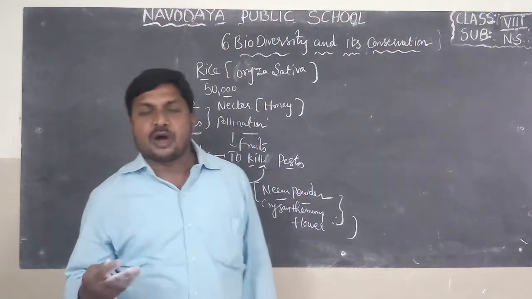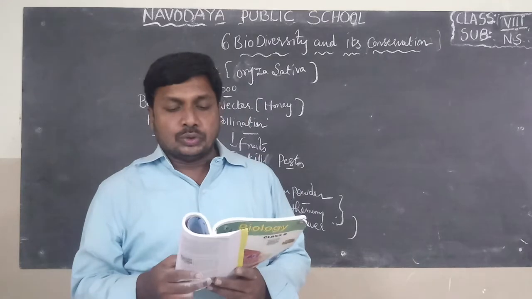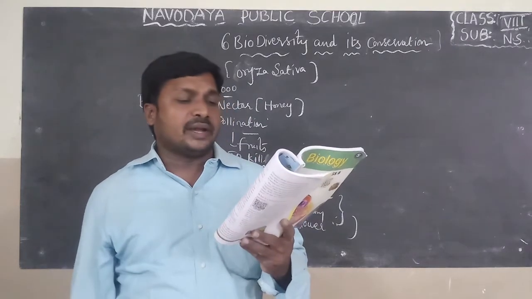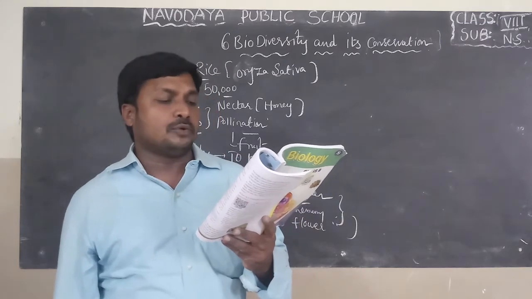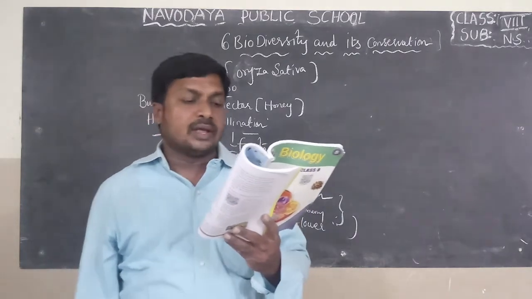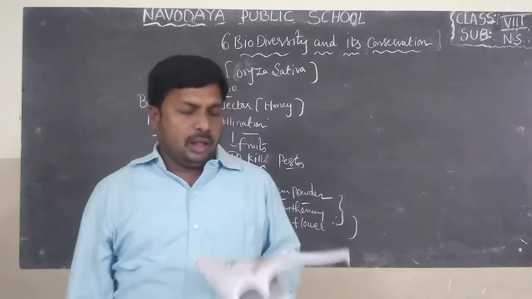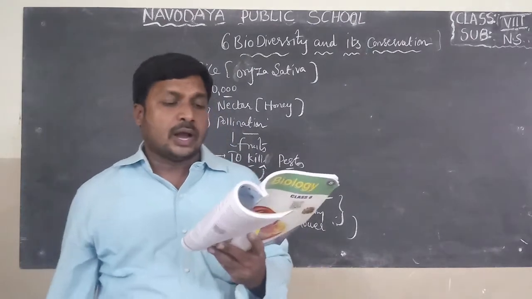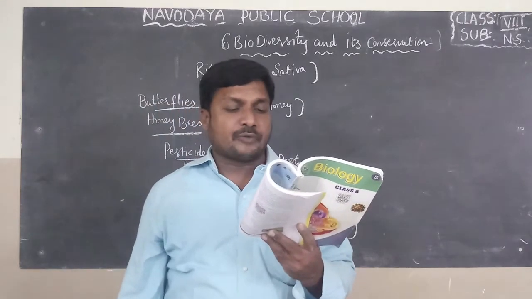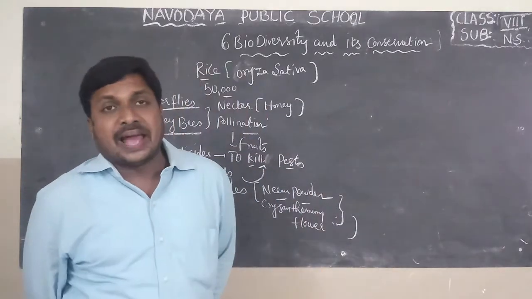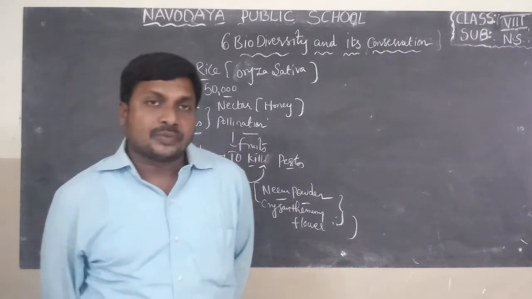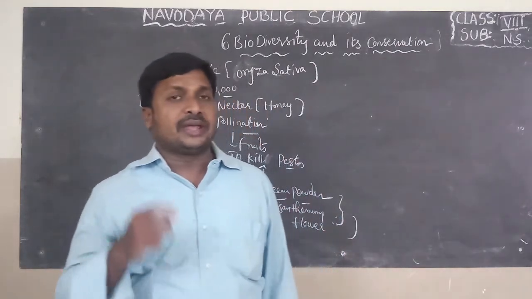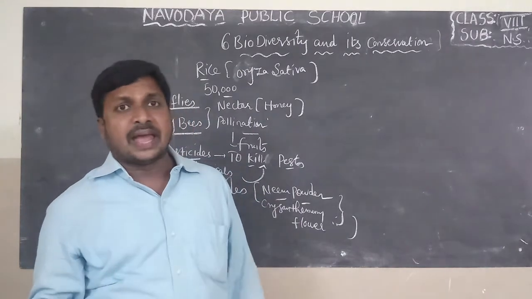Flora means plants, fauna means animals. To protect our biodiversity. Do you know, Government of India has taken initiative to conserve wildlife by making national parks and sanctuaries. I will explain about national parks and sanctuaries in the next topic. And forest flora and fauna are protected from being destroyed. If you observe, some animals and plants are destroyed due to human activities, carelessness of human activities. So we have to protect the plants and animals.